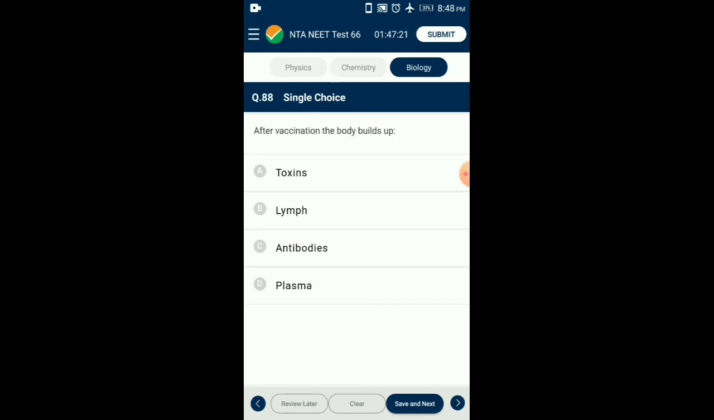Question number 88. After vaccination, the body builds up antibodies. An antibody, also known as immunoglobulin, is a large Y-shaped protein produced mainly by the plasma cells that are used by the immune system to neutralize pathogens such as pathogenic bacteria and viruses. So the answer is option C, antibodies.